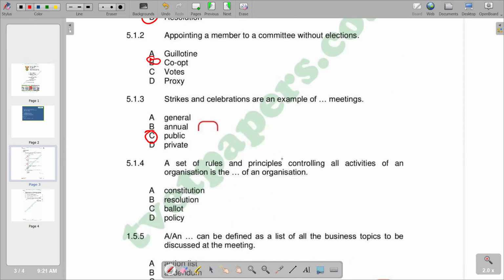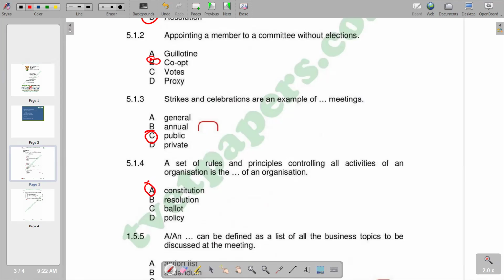5.1.4, a set of rules and principles controlling all activities of an organization is the test of an organization. You're going to notice that the correct response that we have is a constitution. Remember, the description of a constitution is that it is a body of fundamental principles or established precedents according to which a state or other organization is acknowledged to be governed. So it is a body of fundamental principles, or it can be established precedents. That is in line with the question that we have.